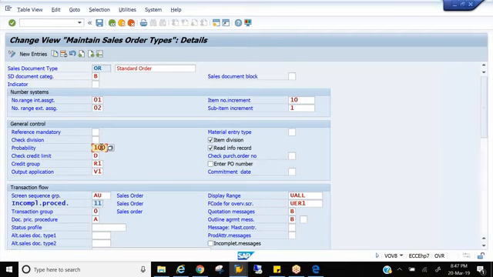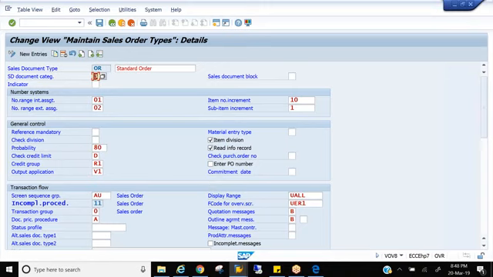Is this solution correct? Anyone? I think no. Why? Because you are changing the fundamental properties of the order document type. In the process of giving a solution to the customer, I messed everything up, because now this document is not a sales order. This document is a quotation. Even though you see the description and the document type OR, the system will not identify it by that. It will identify it by the document category. So this is not an order anymore. This is a quotation.